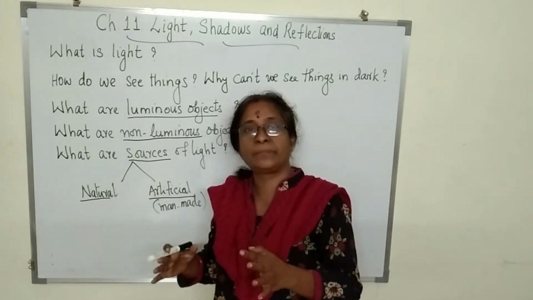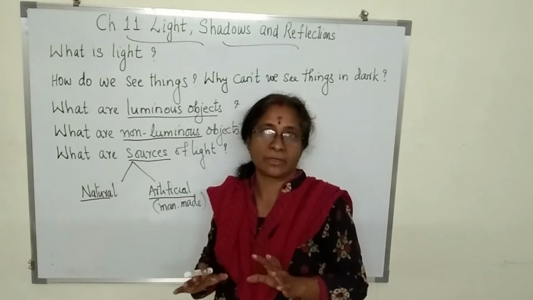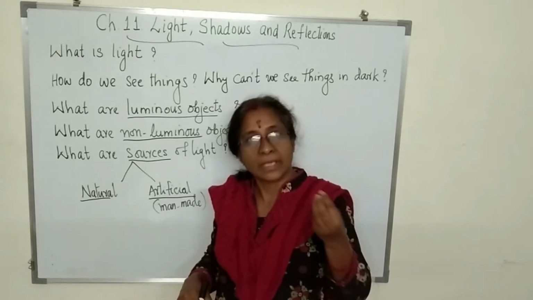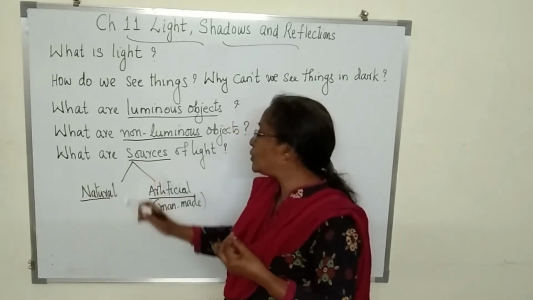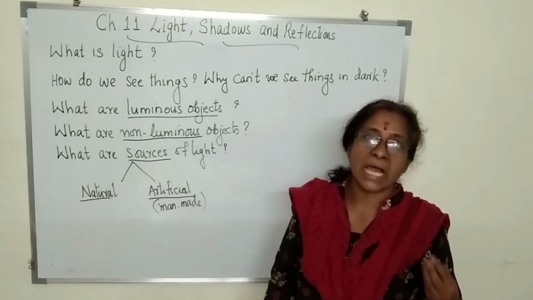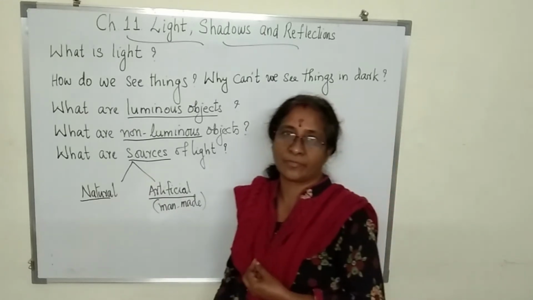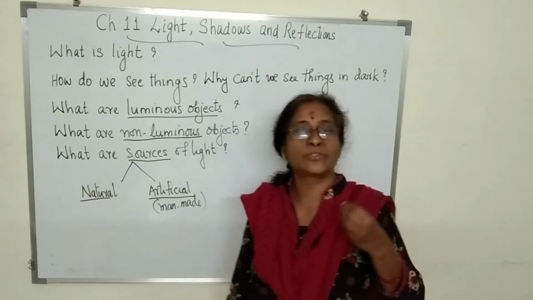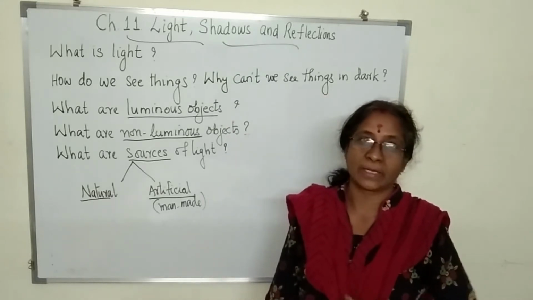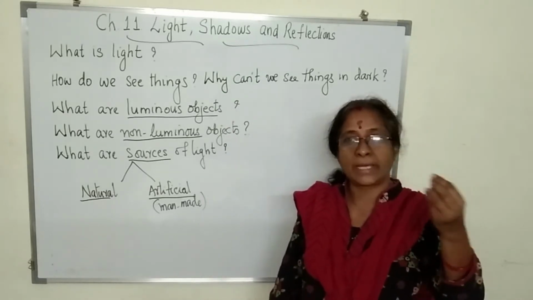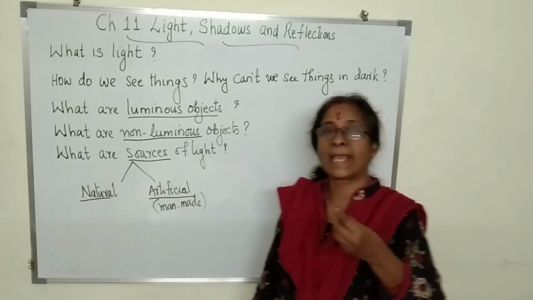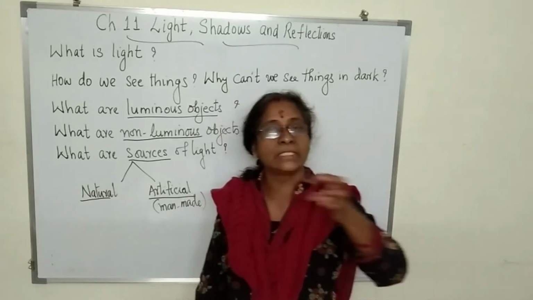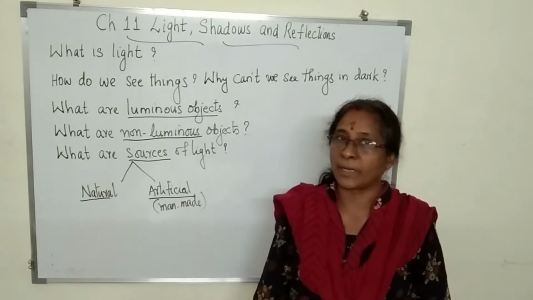There are some of them which are naturally occurring, like the sun is a natural source of light. The stars are a natural source of light. The glowworm is also a natural source of light. But the tube light, the torch or the lighted candle, all these things are made by human beings.